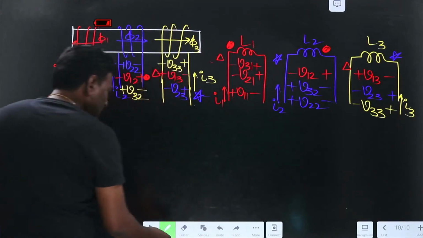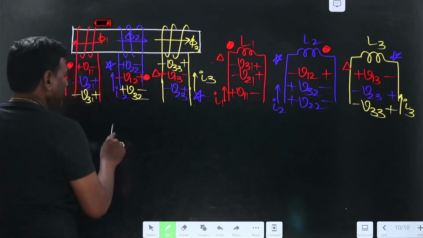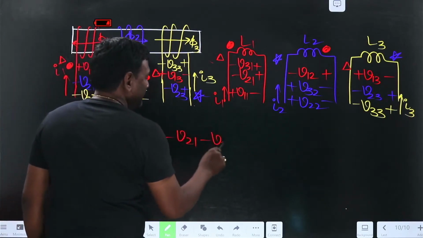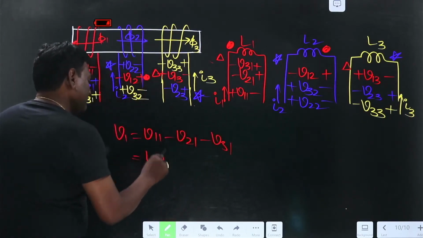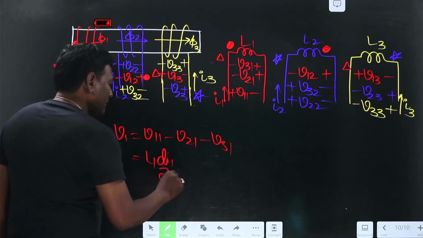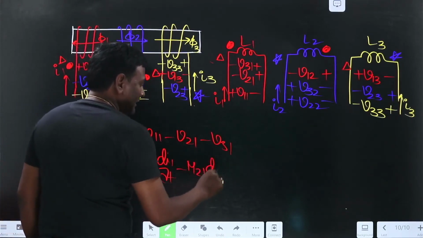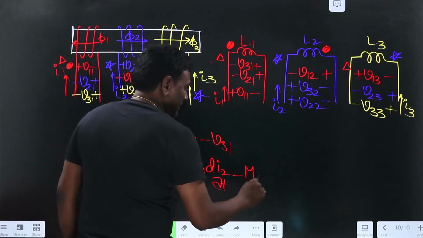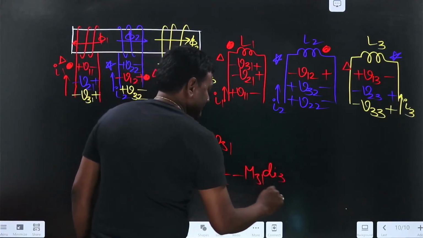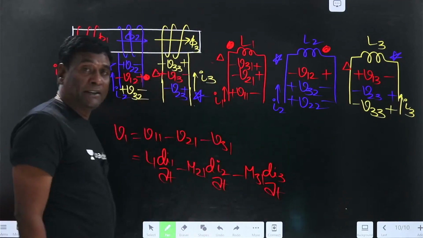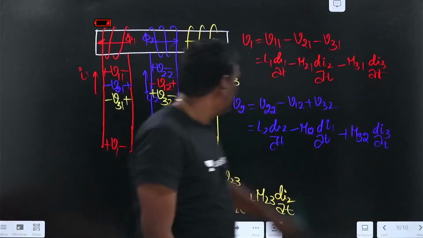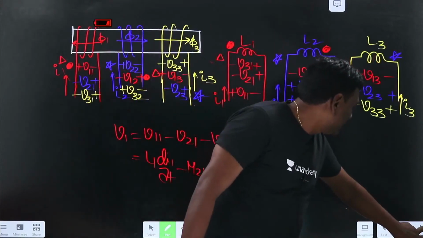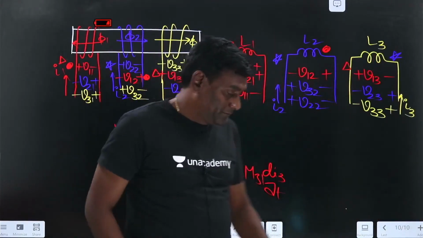One equation I'll try to write: V1 equals V11 minus V21 minus V31, so L1 di1 by dt minus M21 di2 by dt because of the second, minus M31 di3 by dt. The same equations can be developed, right? Yes. Okay, in the next session we'll continue the remaining portion.